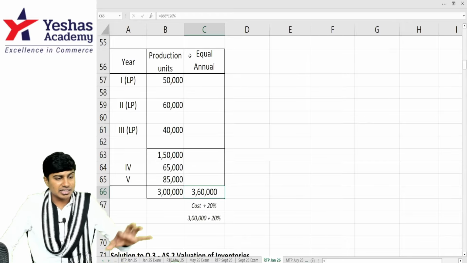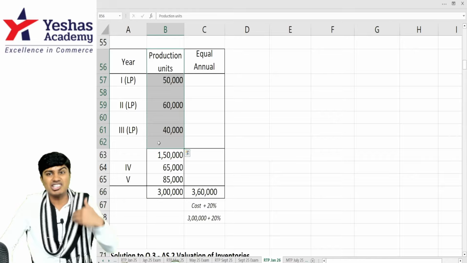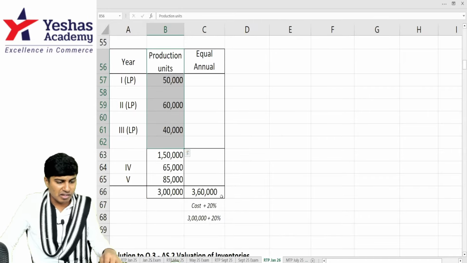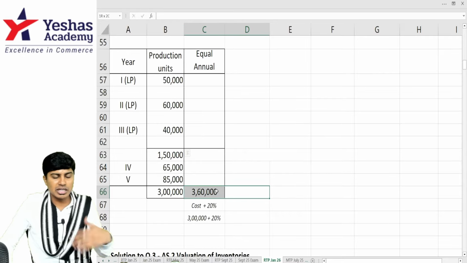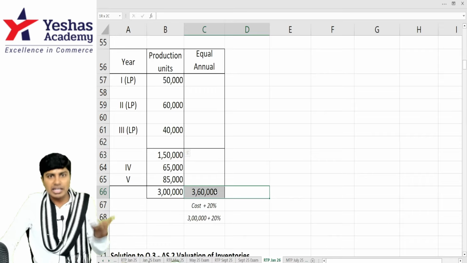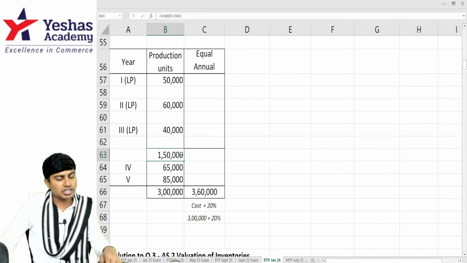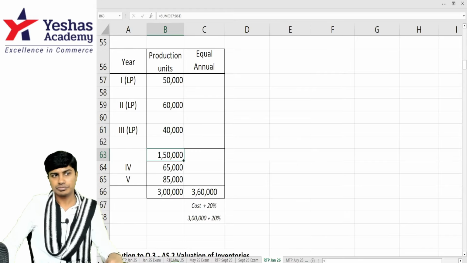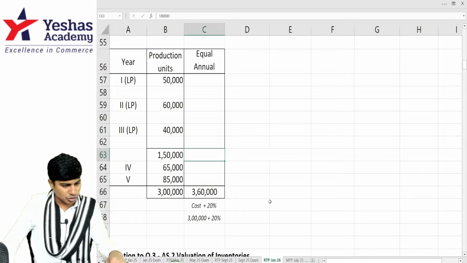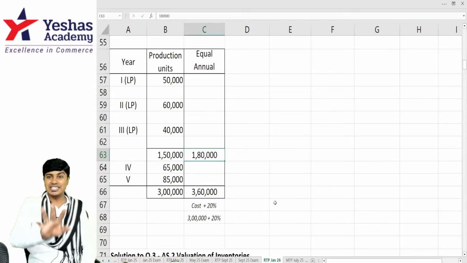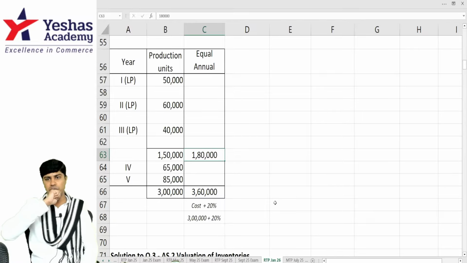But I am not charging this on the proportion of units. I want to charge equally. Every year I want to charge an equal amount. So first I'll find, if 3,60,000 is the total lease rental that I should charge for production of 3 lakh units, how much should I charge for 1,50,000 units? 3,60,000 into 1,50,000 divided by 3 lakh, I should charge 1,80,000 rupees as the total lease rental for the 3 years of lease period.